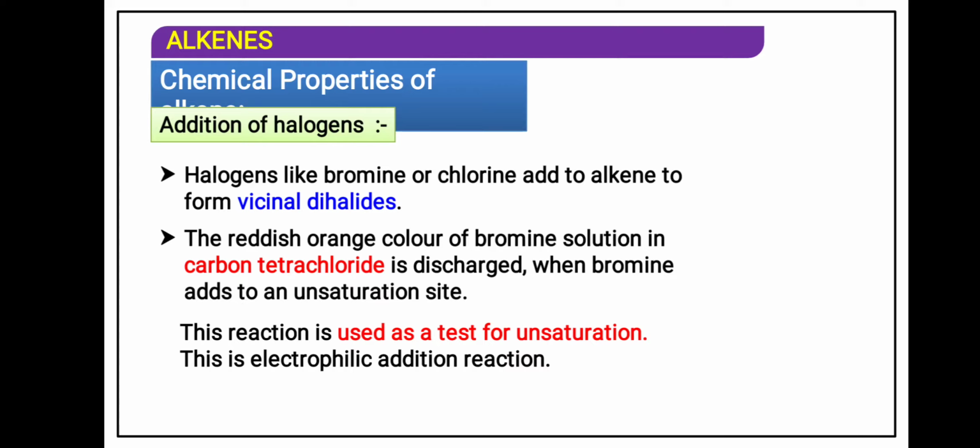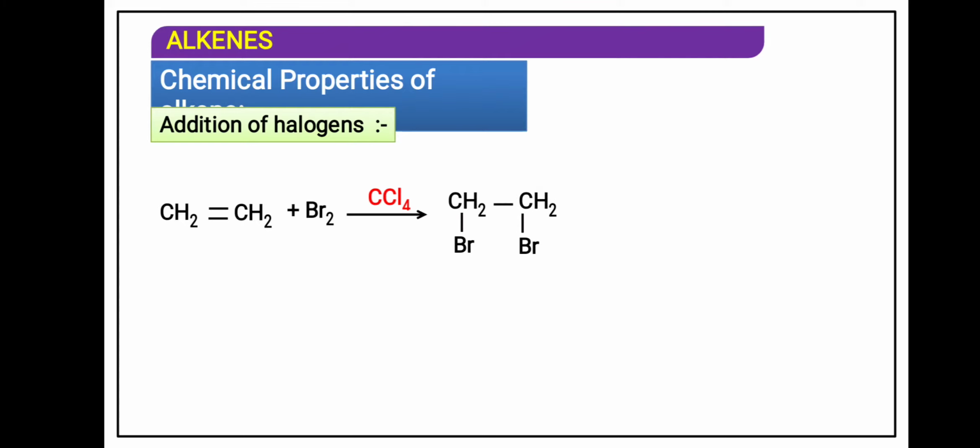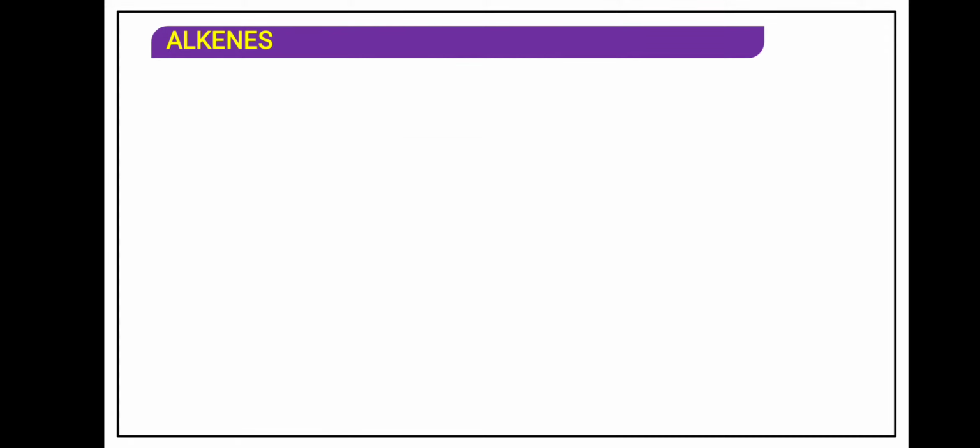The reaction is also said to be a test for unsaturation because the reddish orange color of bromine disappears when bromine adds to the double bond. See, in this way, carbon tetrachloride is the solvent used in halogenation, that is addition of halogen. Across the double bond, the bromine is added, which is said to be the formation of a vicinal dihalide. And 1,2-dibromoethane is the IUPAC name.